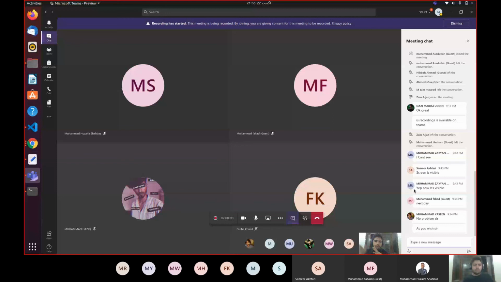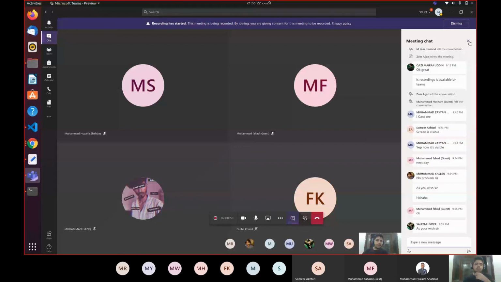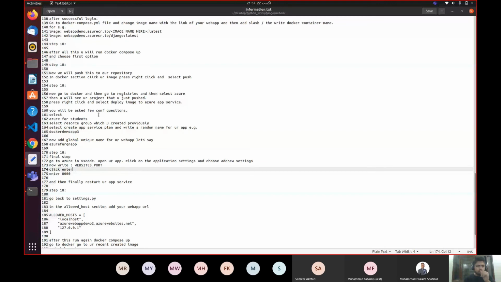I have told you that you will go to Azure and you will go to your web app. So over here in Docker, in registries, you will go to your web app, and inside the web app you will select your container, which is latest. Latest is the tag of your container, and you will select deploying image to Azure App Service. This will deploy your image to an app service.